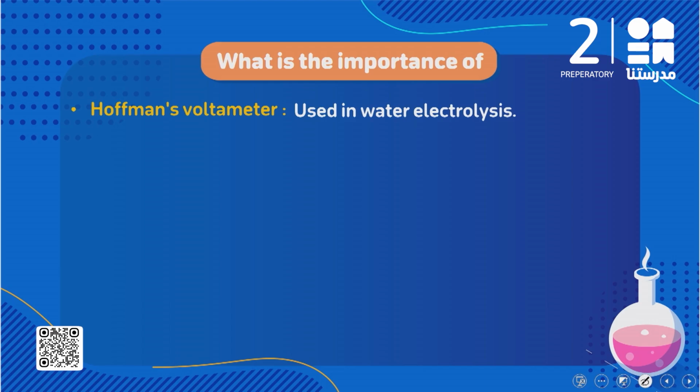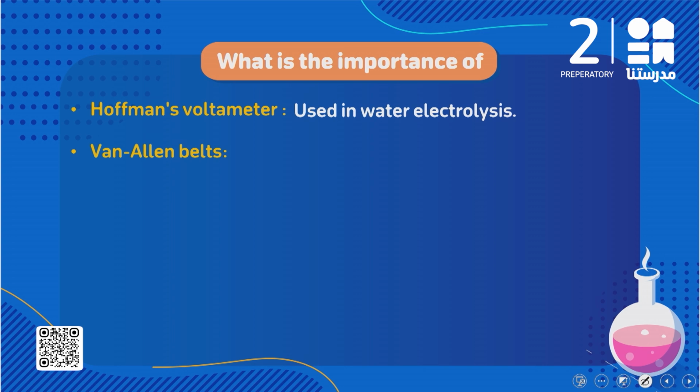What about the importance of Hofmann's voltameter? We said Hofmann's voltameter is a device used in water electrolysis to dissociate the water into its elements, which are hydrogen gas and oxygen gas.